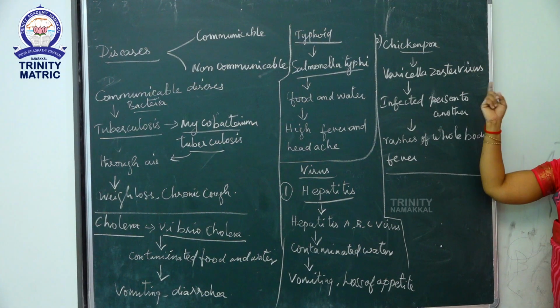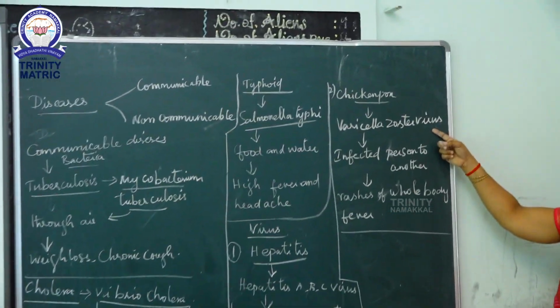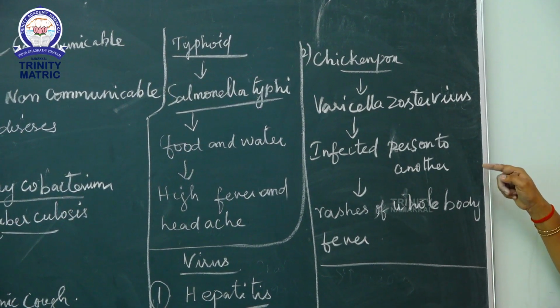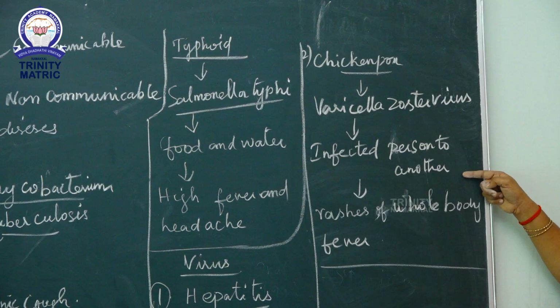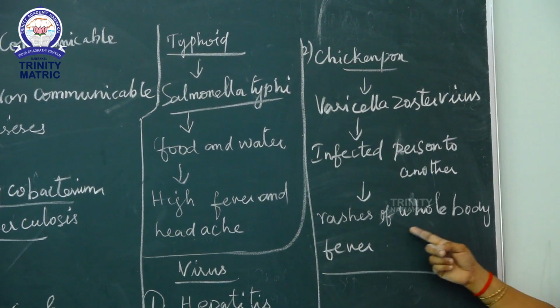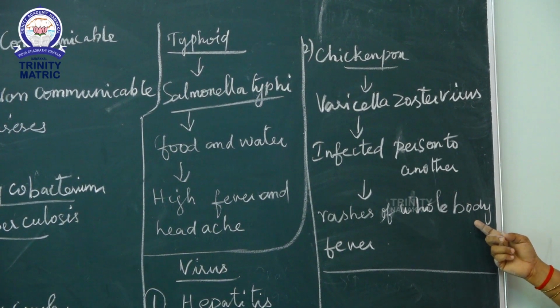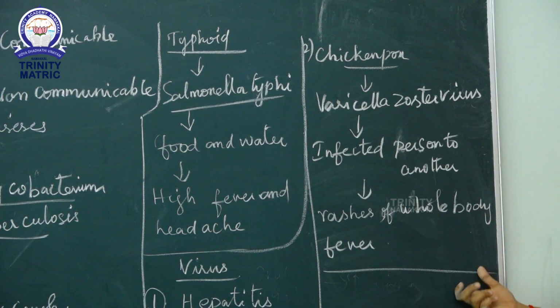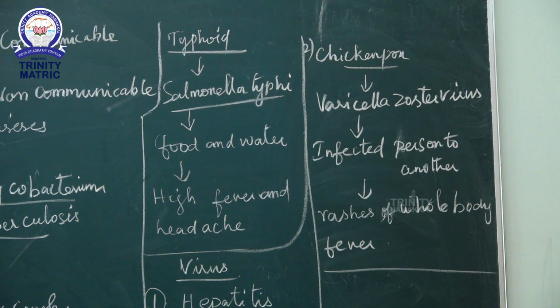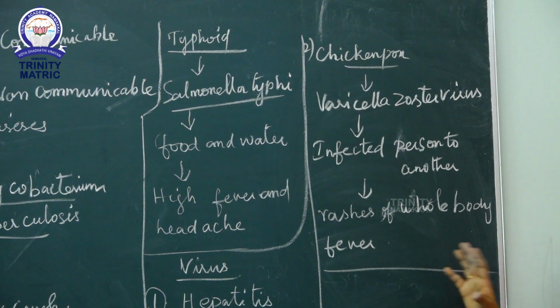Next disease is chicken pox. Chicken pox is caused by the varicella zoster virus. These viruses spread from an infected person to another person. Rashes over the whole body and fever are symptoms of chicken pox. Isolation of the patient helps to control chicken pox.